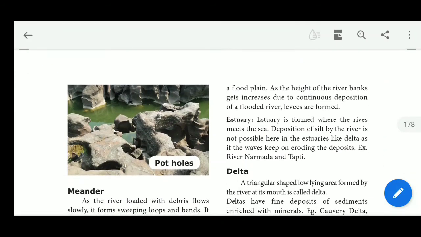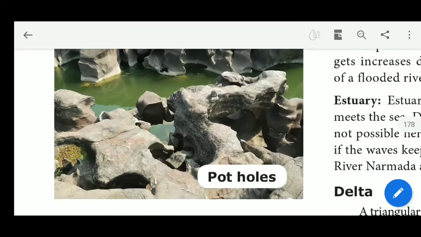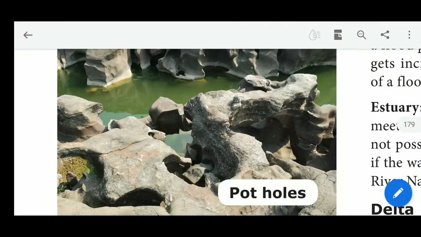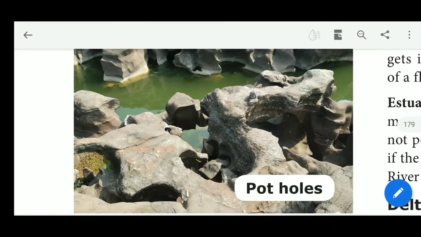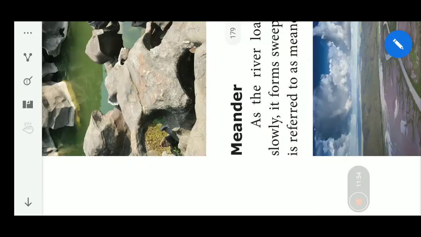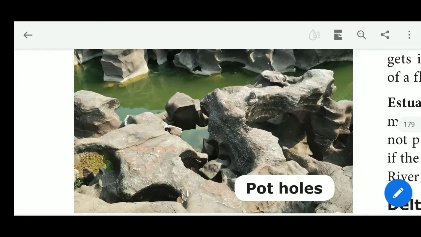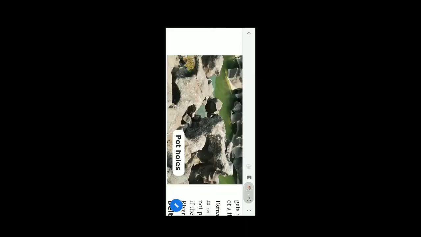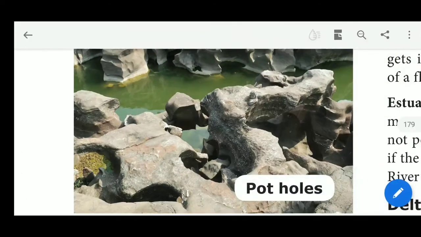Meander. As the river loaded with debris flows slowly, it forms sweeping loops and bends. It is referred to as meanders. Explanation. Meanders are loop-like channel patterns developed over the flood and delta plain. They are actually not a landform but only a type of channel pattern formed as a result of deposition. The concave bank of the meander is known as the cut-off bank and the convex bank is known as the slip-off bank. See page number 171.